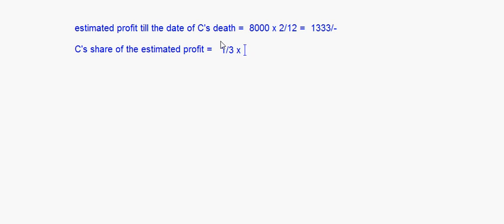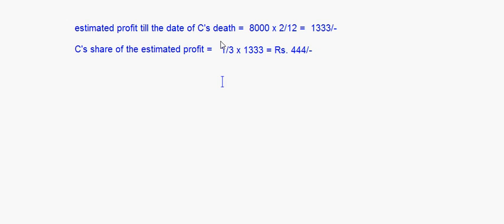So this is 1 by 3 into 1,333. That comes to around 1 divided by 3 into 1,333, so let's say something around 444 rupees, right? This is what we are supposed to give to the deceased partner C, right?